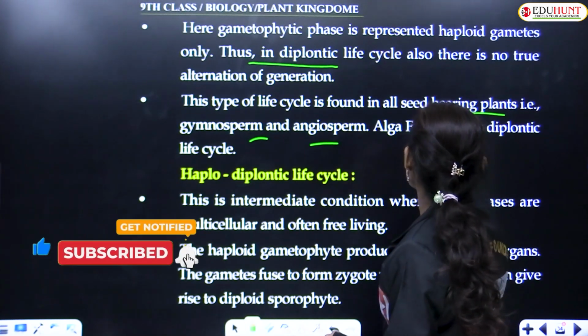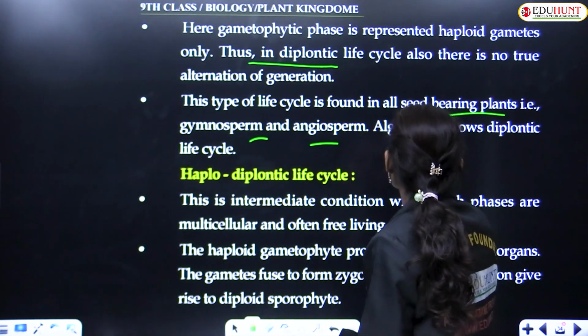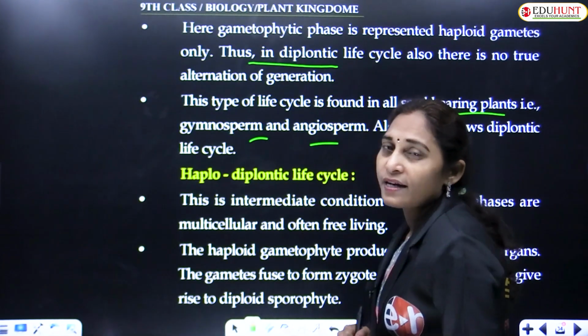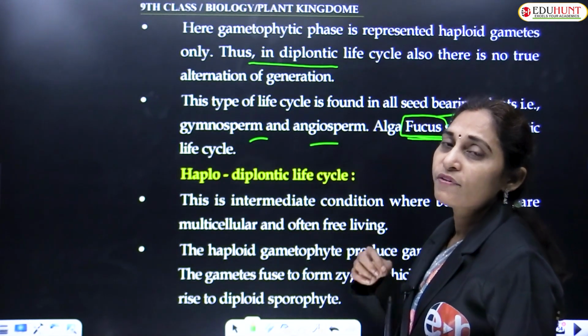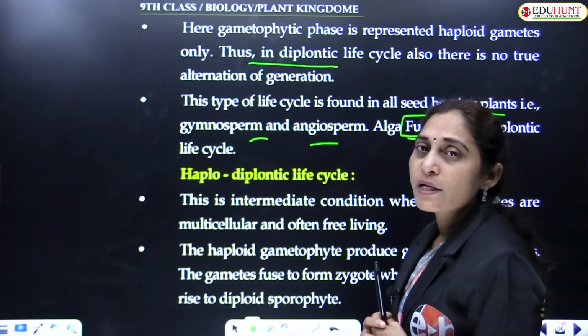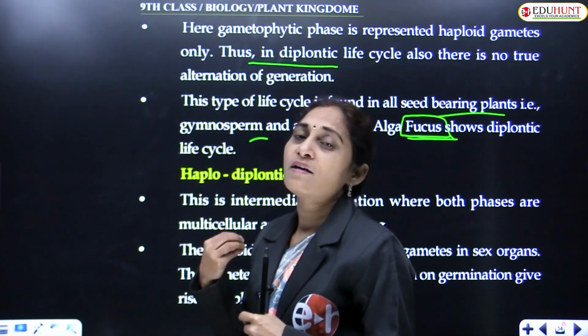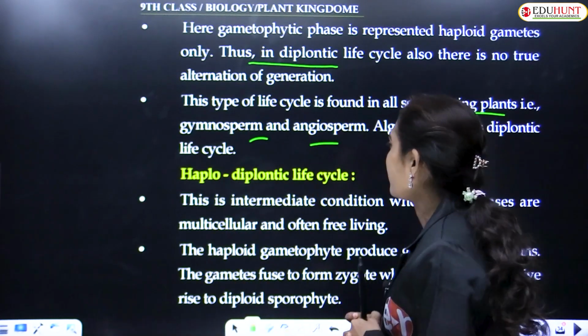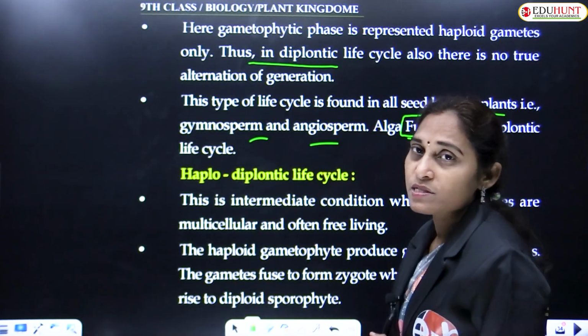In algae, Fucus shows Diplontic life cycle, which is very important. Though it is an alga, in Fucus the dominant phase of the life cycle is the diploid phase. That is why Diplontic life cycle is seen in one of the algal members, that is Fucus.